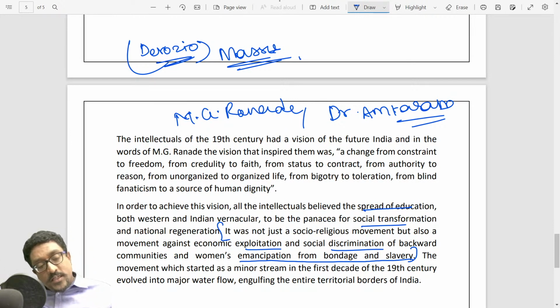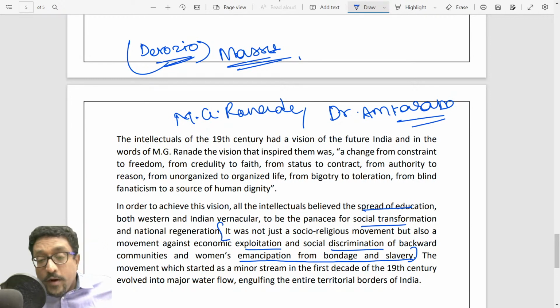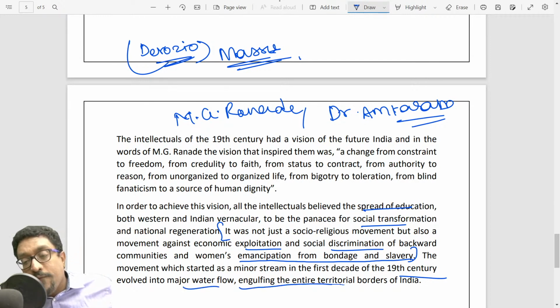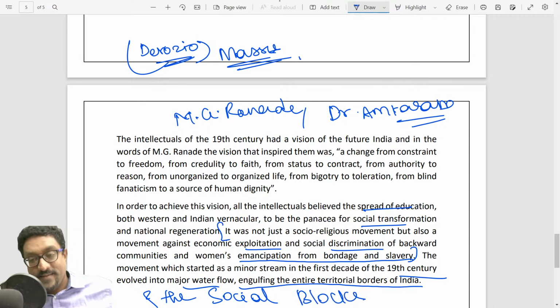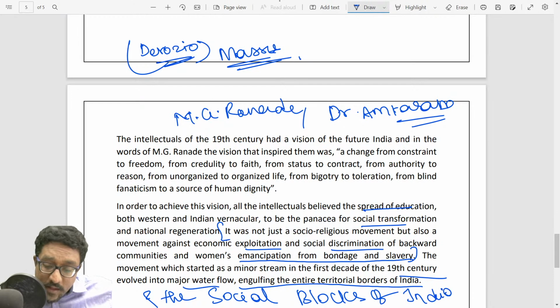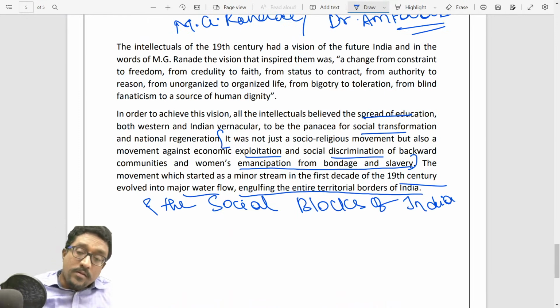I mean, what started as merely protest against a couple of social issues eventually moved into issues like economic exploitation and discrimination of the backward communities, all the way to women empowerment and women emancipation. So that's why the movement, which started as a minor stream in the first decade of the 19th century, eventually evolved into a major water flow engulfing the entire territorial borders of India and the social blocks of India. You can conclude it this way: what started as a minor stream engulfed all the economic blocks of India and social blocks of India.